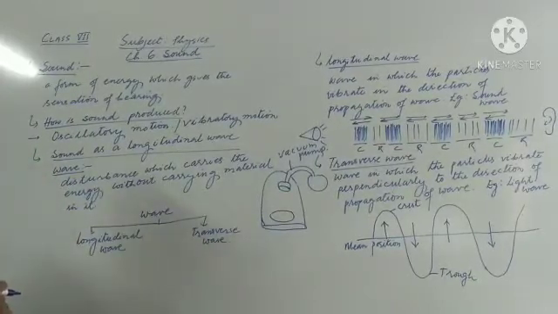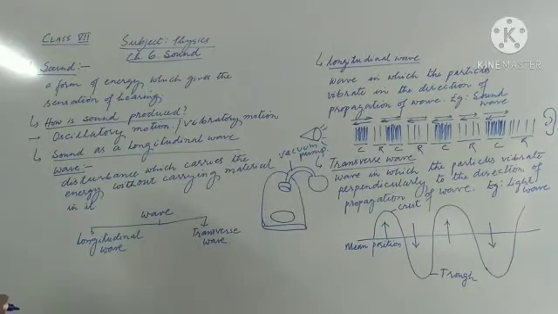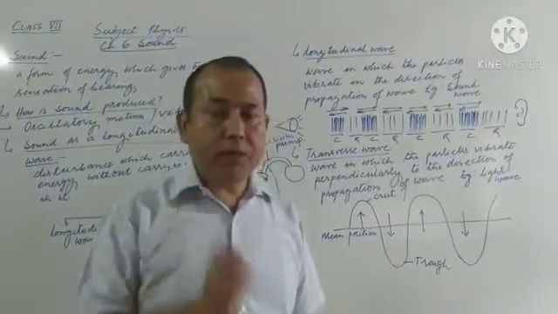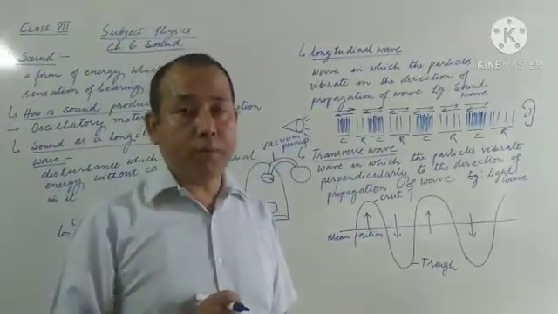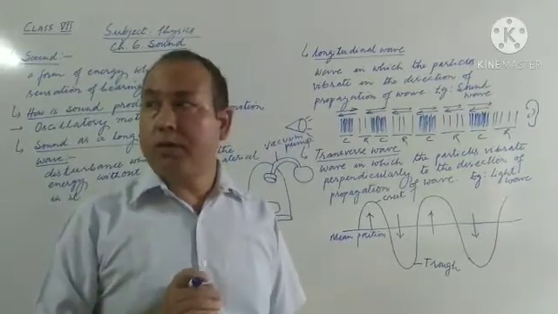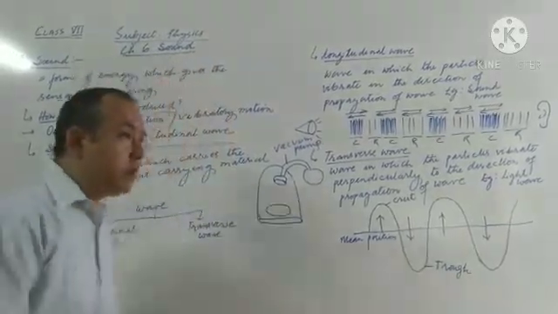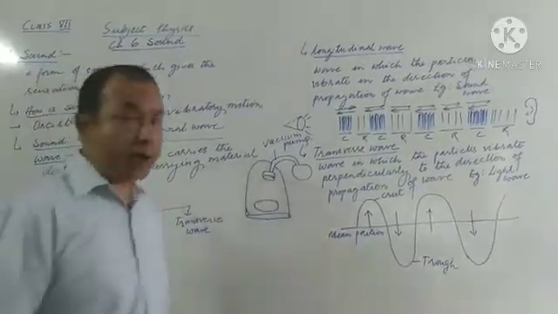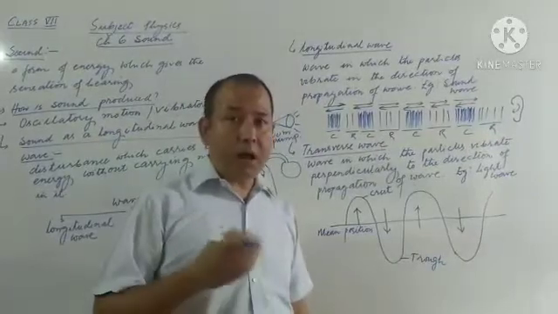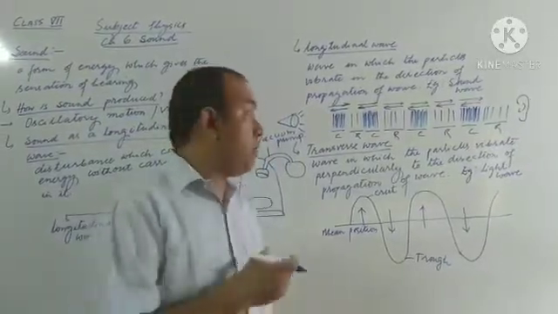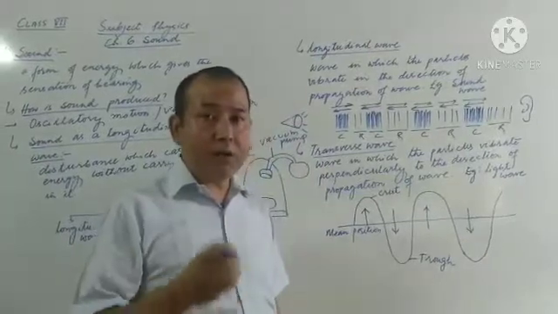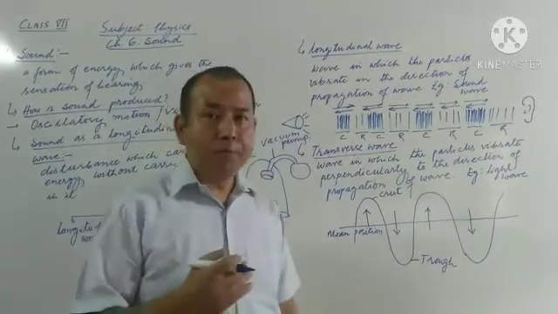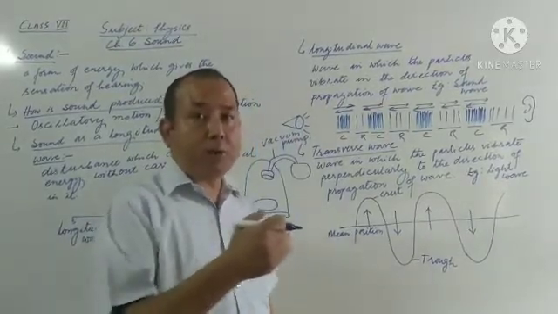Now, waves, which are disturbances that carry energy without actually carrying the material, are usually of two types, about which we need to learn. The first one is longitudinal wave. The second one is transverse wave. Now let us try to understand longitudinal wave and transverse wave. The sound wave about which we are talking right now, and which we need to study in this chapter, is actually the longitudinal wave. They have been categorized on the basis of how the air particles vibrate during propagation.